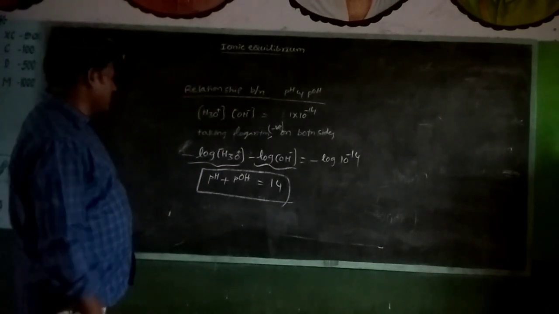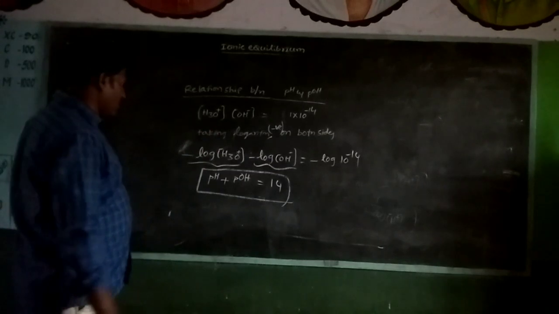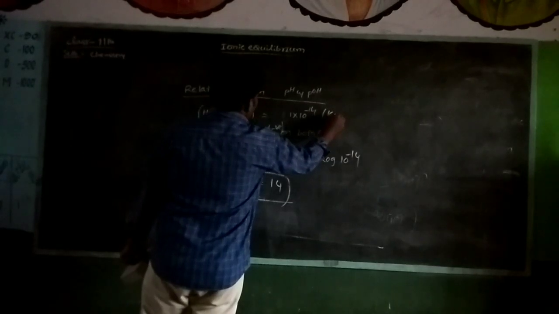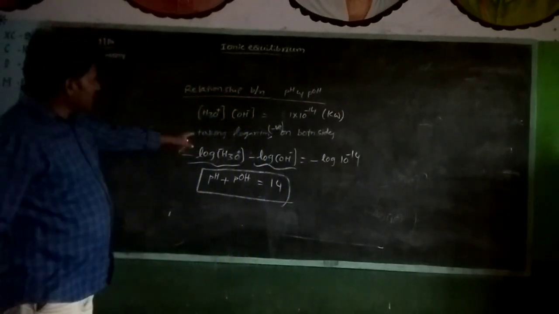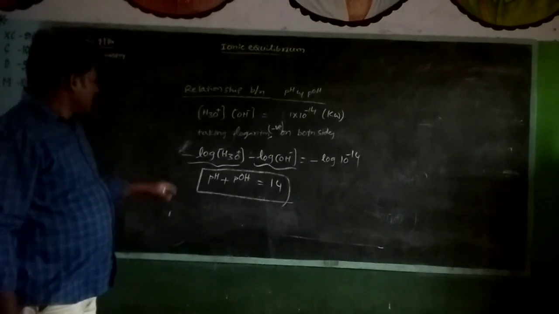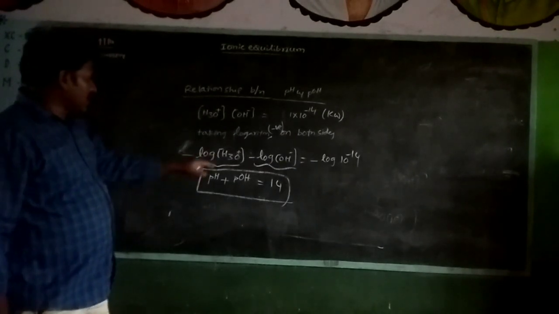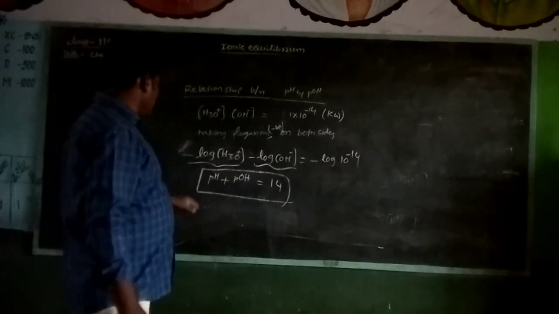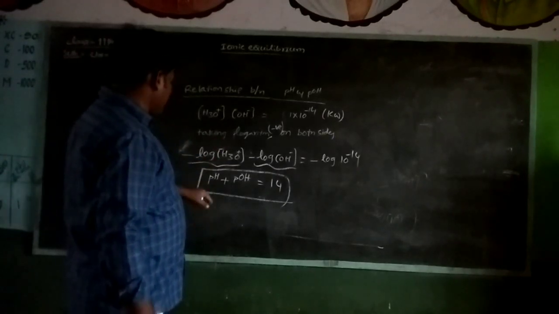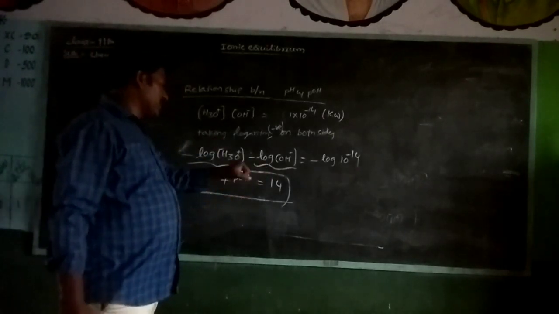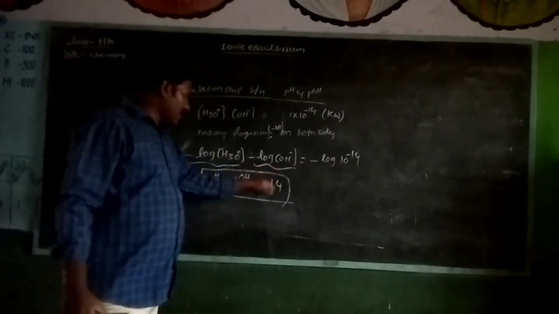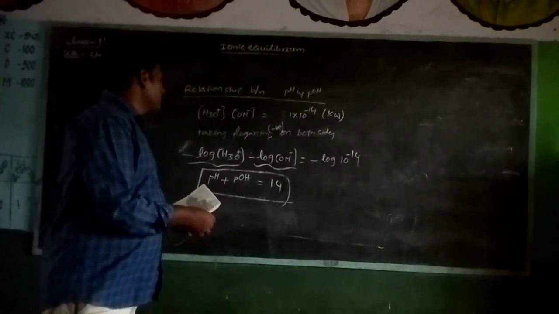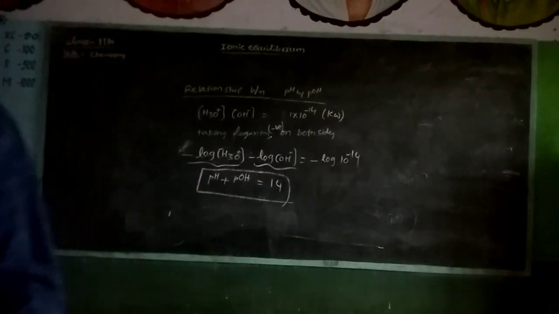Relationship between pH and pOH. H3O plus concentration times OH minus concentration is equal to Kw, which is 1 into 10 power minus 14. Taking negative logarithm on both sides, minus log H3O plus concentration minus log OH minus concentration is equal to minus log 10 power minus 14. Negative logarithm of H plus concentration is called pH. Negative logarithm of OH minus concentration is called pOH. That is equal to 14. pH plus pOH is equal to 14.